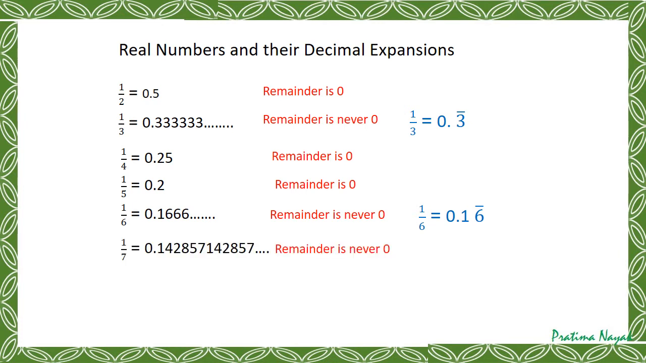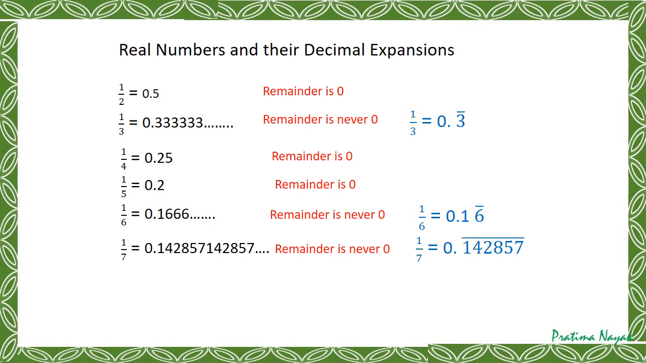Next is 1 by 7. You will see that it will be 142857. We'll be repeating 142857. So if you go on doing till evening, you will find the same result: 142857, 142857, 142857, and the remainder is not 0. So what I mean to say is, when any rational number I am expressing in decimal, either we will get remainder 0 or the remainder is never 0, but at that time we get repeating numbers.